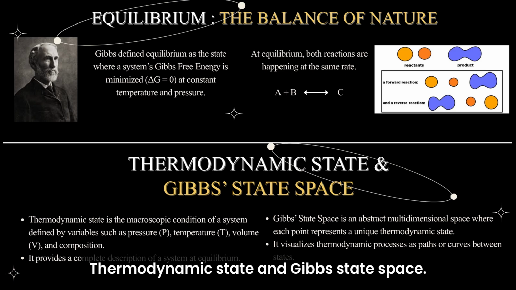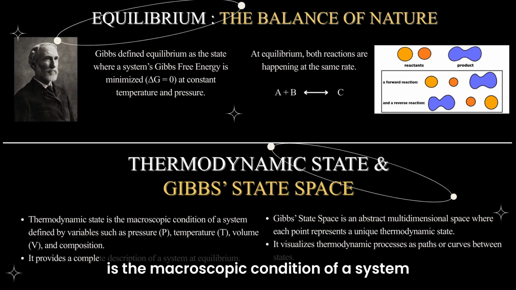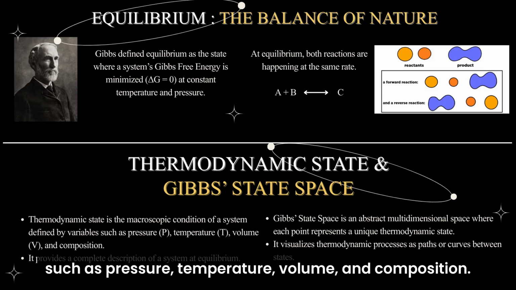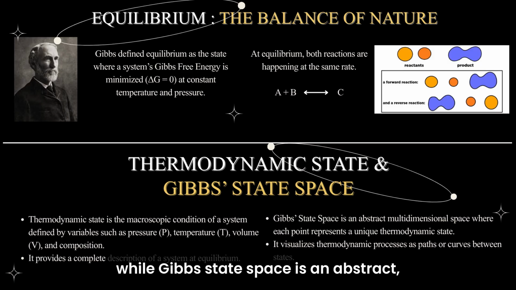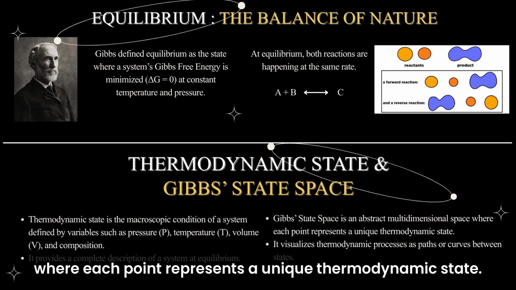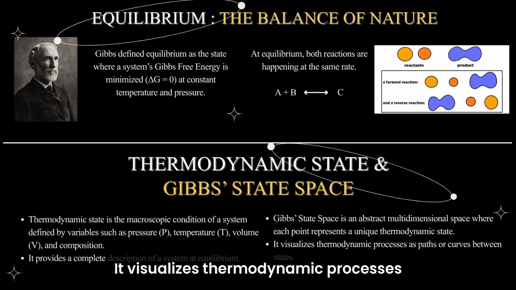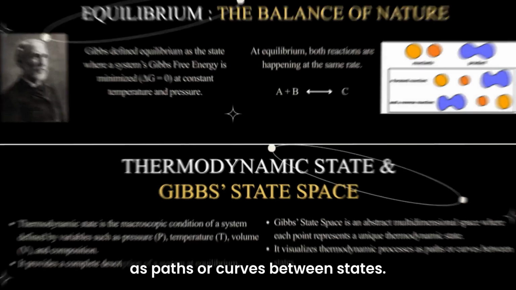Thermodynamic state and Gibbs state space. A thermodynamic state is the macroscopic condition of a system defined by variables such as pressure, temperature, volume, and composition. It provides a complete description of a system at equilibrium, while Gibbs state space is an abstract multidimensional space where each point represents a unique thermodynamic state. It visualizes thermodynamic processes as paths or curves between states.